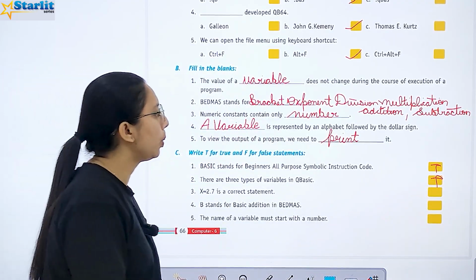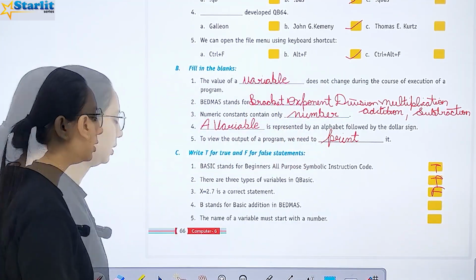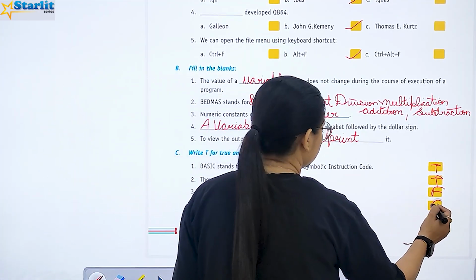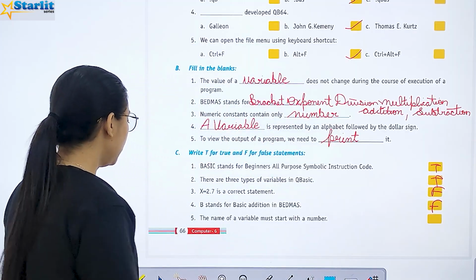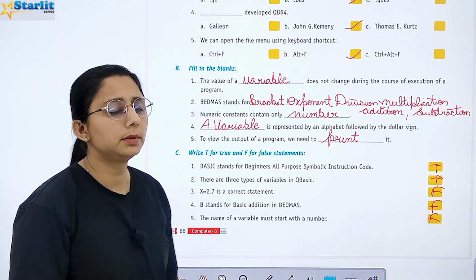B stands for basic addition in BODMAS, bracket. It's false. B stands for bracket. The name of a variable must start with a number. False. There is no such rule.